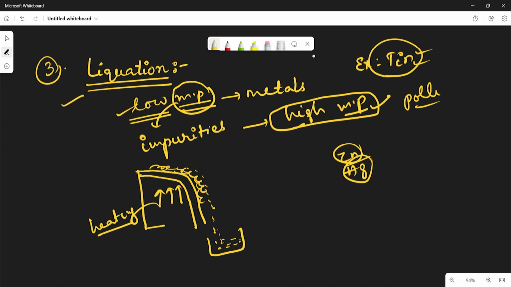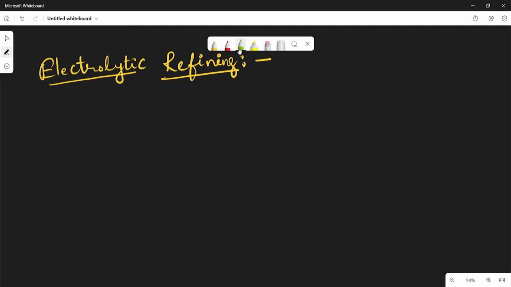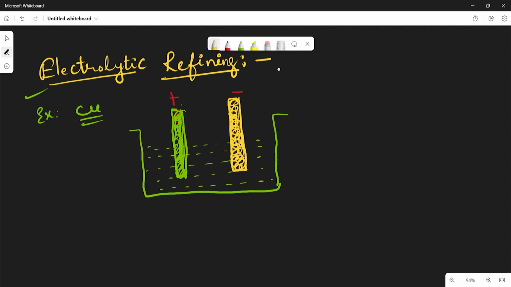Let us see. The fourth one is called electrolytic refining. Generally in this method, copper is refined. How does it take place? Let us see. Take two electrodes. In this method, the impure metal is made to act as anode.